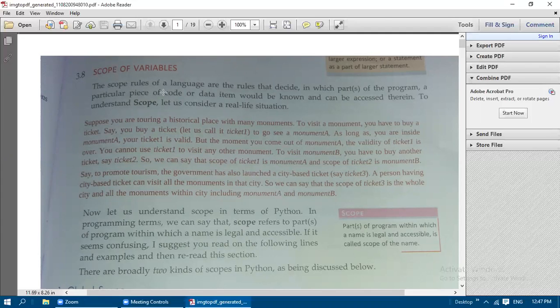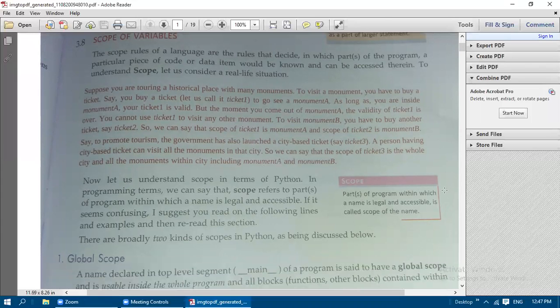Okay, so what is meant by scope? Actually, scope refers to a part of a program within which a name is legal and accessible, and that is called the scope of the name or a variable. So what is meant by name? Name is nothing but an identifier or a variable only. So whatever variable you are using in a program, like num1, num2, a, b, c, some variable names we will write, no? That name is known as a variable, or we will call it a name or identifier. So the scope of a variable, or scope of an argument or parameter.